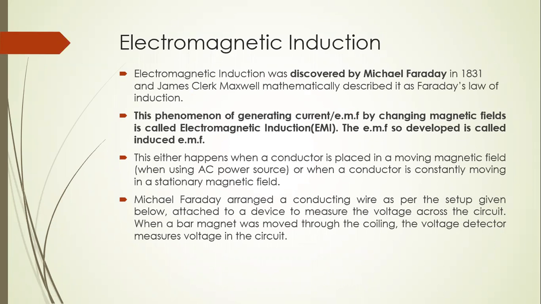First of all, what is electromagnetic induction? As is clear from the name, electro means current, and magnetic induction means generation of current due to change in magnetic field. Electromagnetic induction was discovered by Michael Faraday in 1831, and James Clerk Maxwell mathematically described it as Faraday's law of induction.